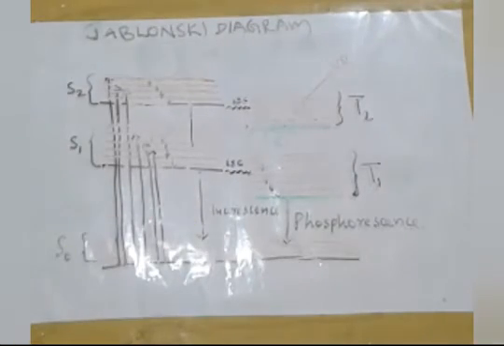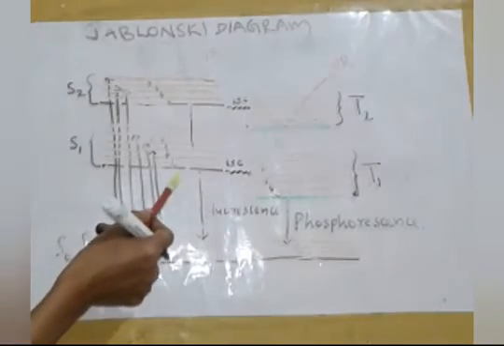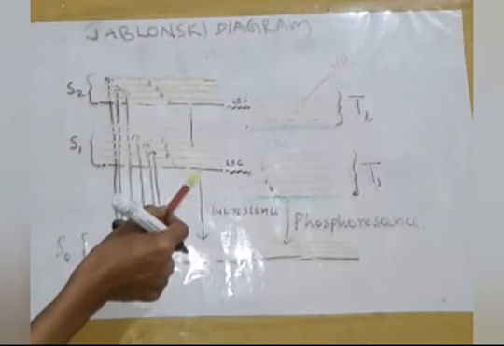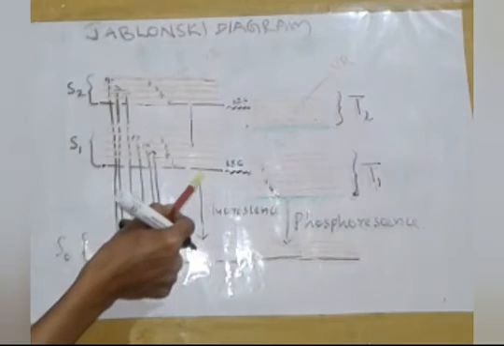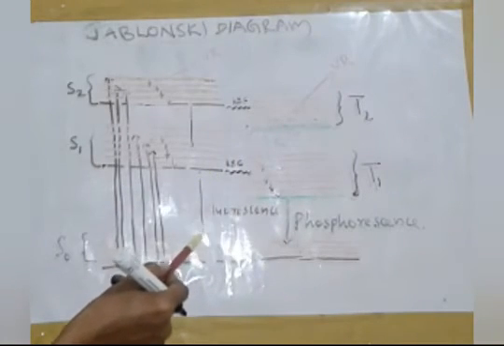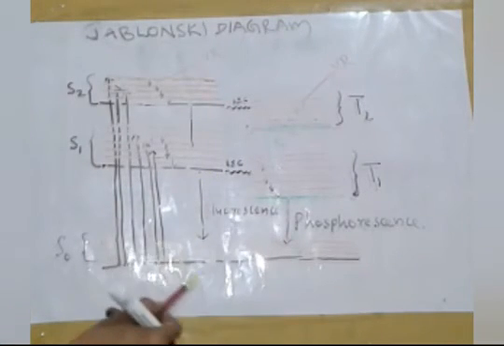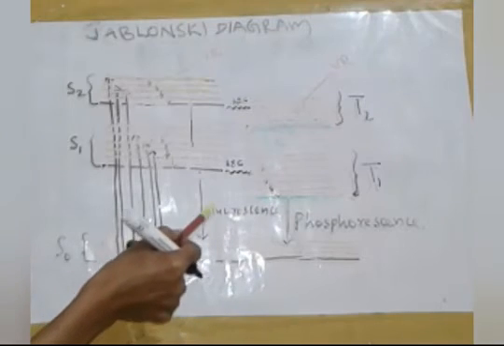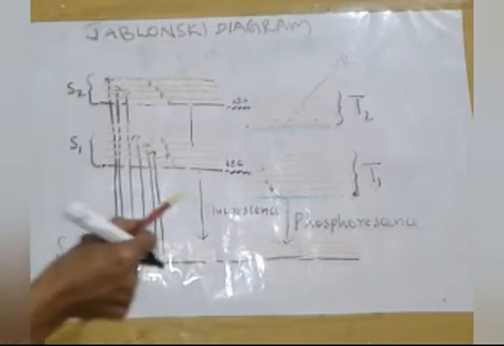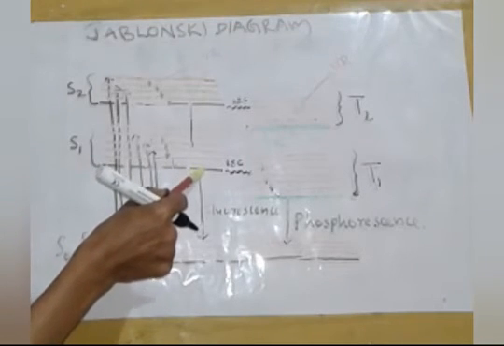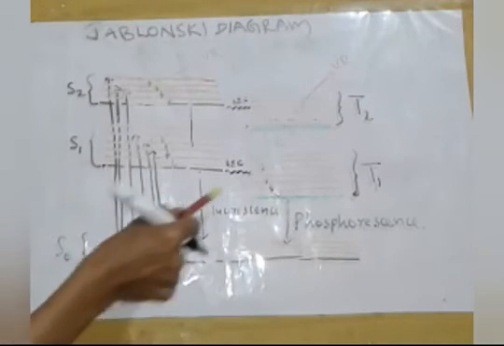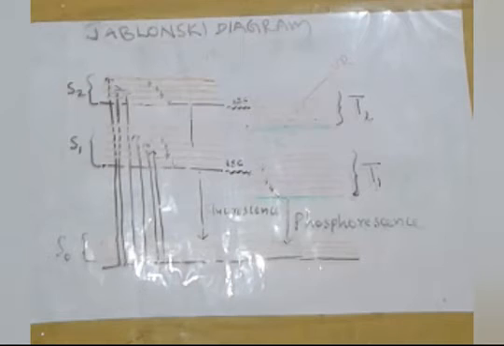First, fluorescence. The molecules in the lowest vibrational energy level of the S1 level relax to the ground energy level by releasing energy in the form of light.